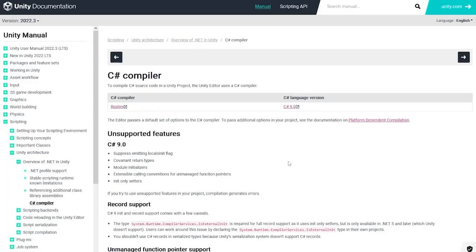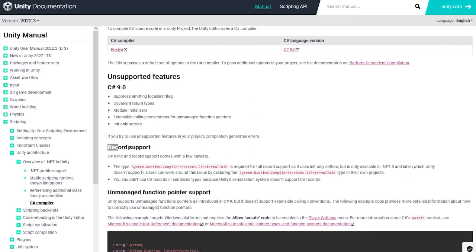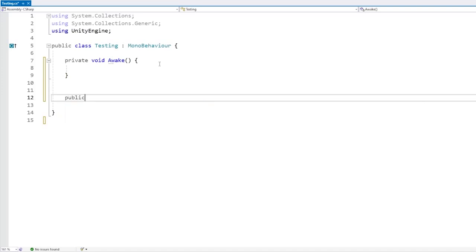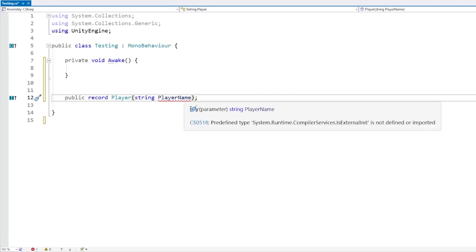Also, one more note, technically records were only introduced in C# 10, and Unity is currently on C# 9. However, it does support records, but in order to make it work, it requires a slight workaround. So here I have some Unity code, and if I define, let's say some kind of record for a player, that receives a string for the player name. So this is a record. However, we see this error: predefined type System.Runtime.CompilerServices.IsExternalInit is not defined or imported.